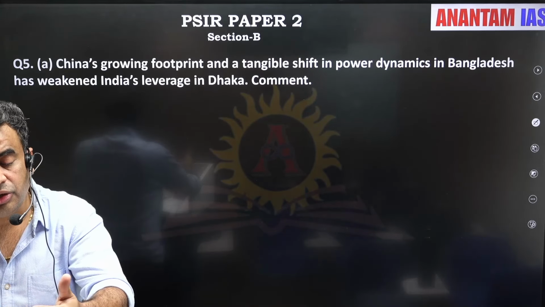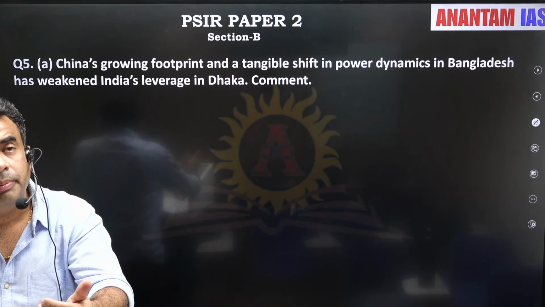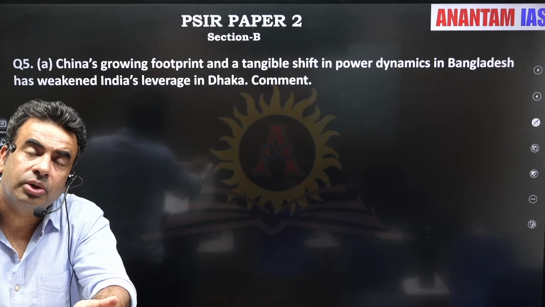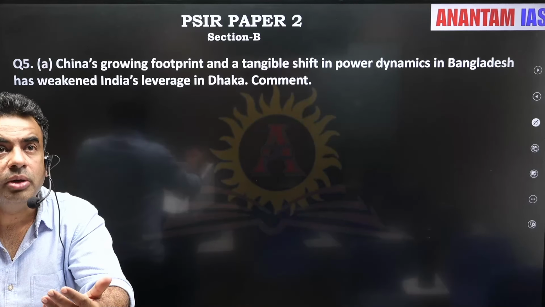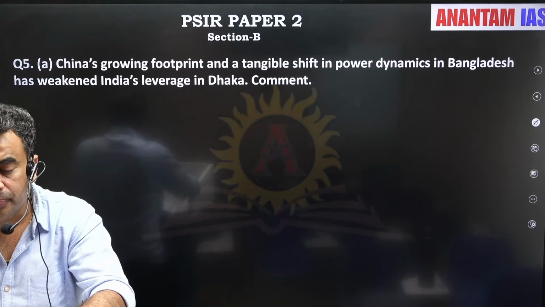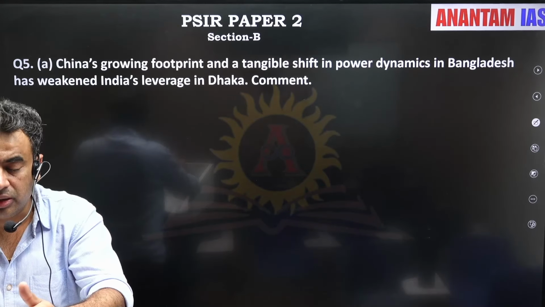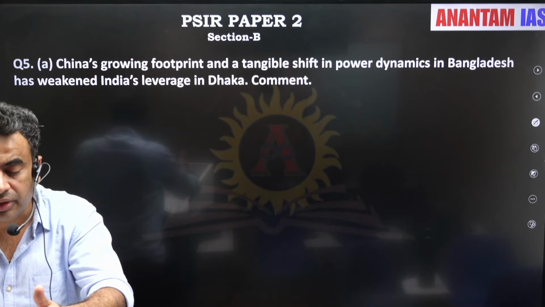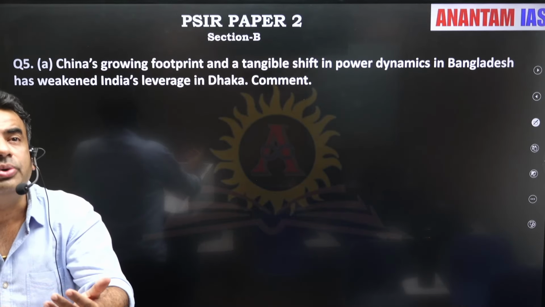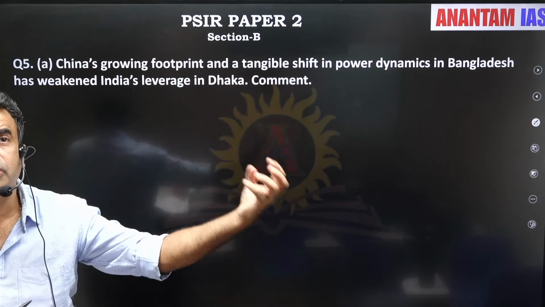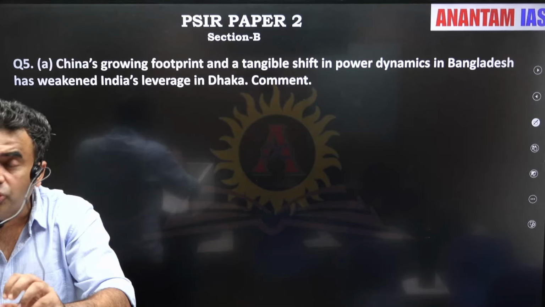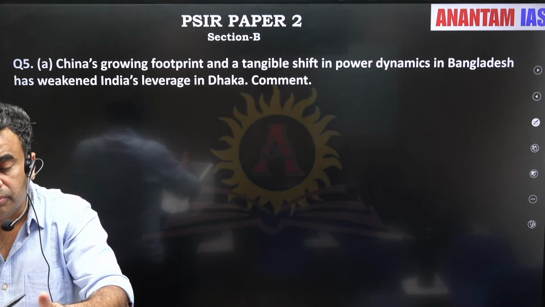In the end you have to give reference to your basic static understanding of your papers, both paper 1 and paper 2. You can't ignore the static part of your syllabus, thinking that it is all about the current thing. Even if the question seems current in nature, in the end you have to give reference to the theories of internationalism. You have to bring the conceptual understanding which you have built by going through the static